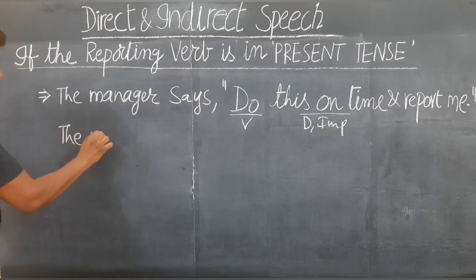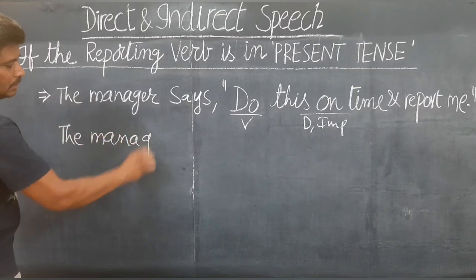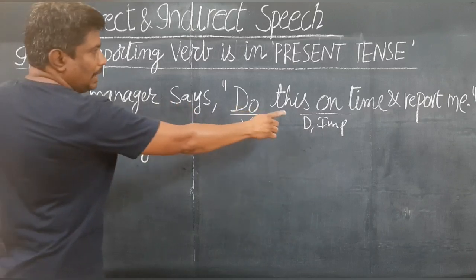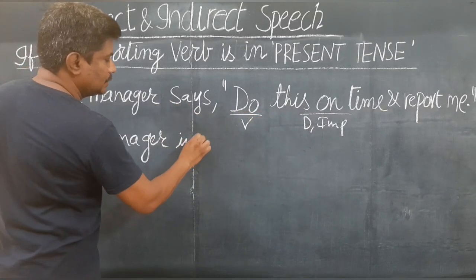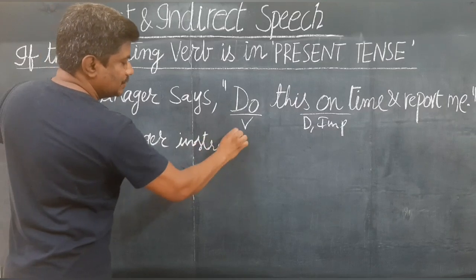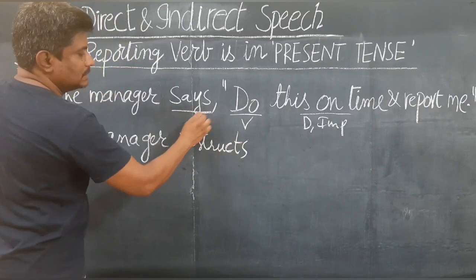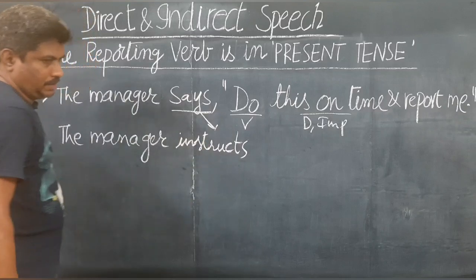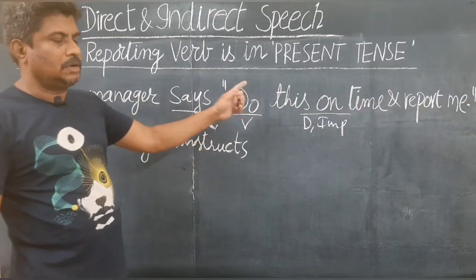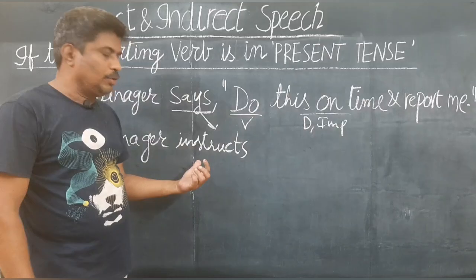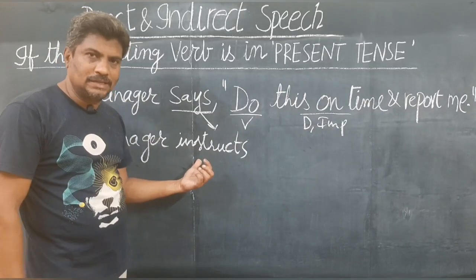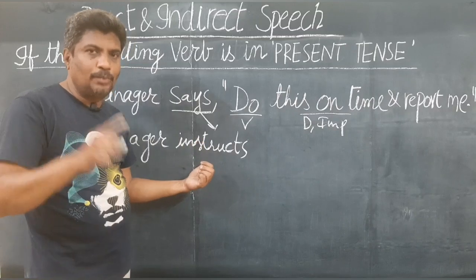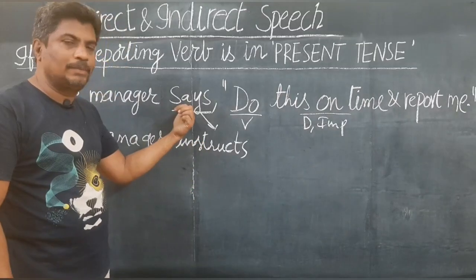The manager. Now I took it to be an instruction. The verb "says" here changes to "instructs". For example, sir, I took it to be an advice. How do we write it? In the place of instructs, advises, not advised, not instructed. That's the key point that you have to understand, because the reporting verb is in present tense.